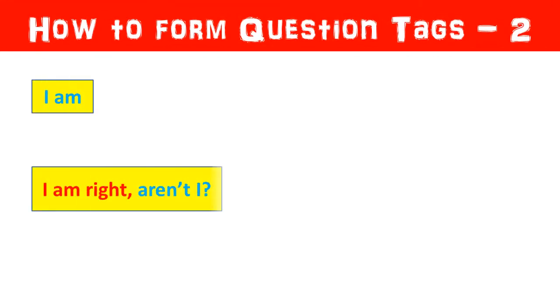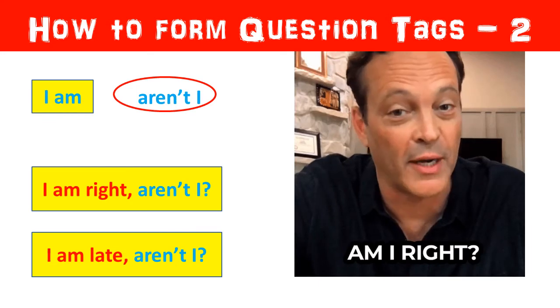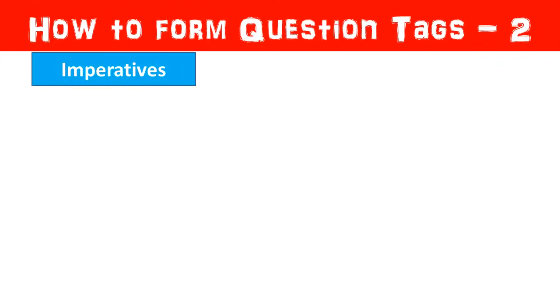Now, let us understand how to form question tags when the sentence starts with I am. The sentence here is, I am right. So, the question tag will be, aren't I? Next, we have imperative sentences, or you can say command statements. For example, please come in. So, the question tag will be, won't you? It can be won't you or will you.